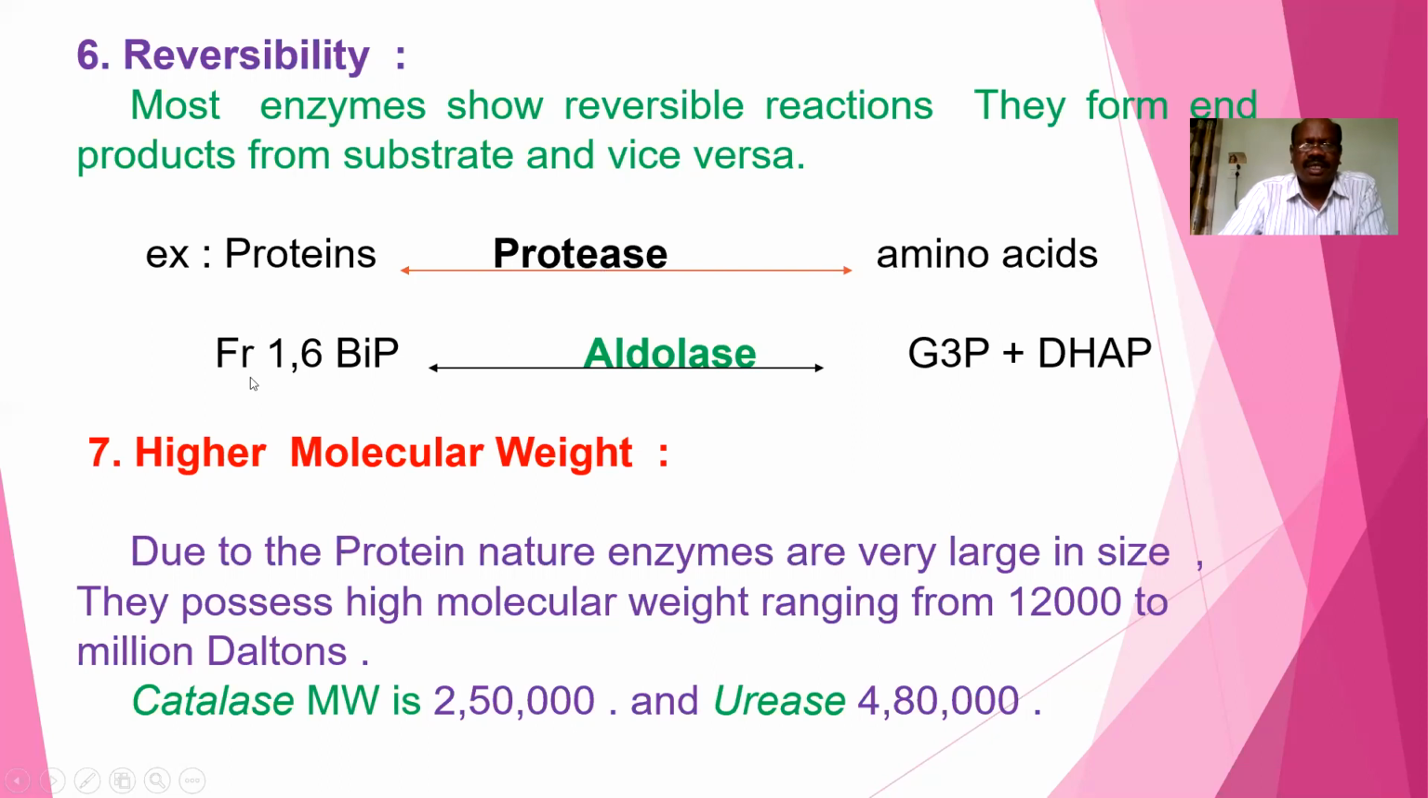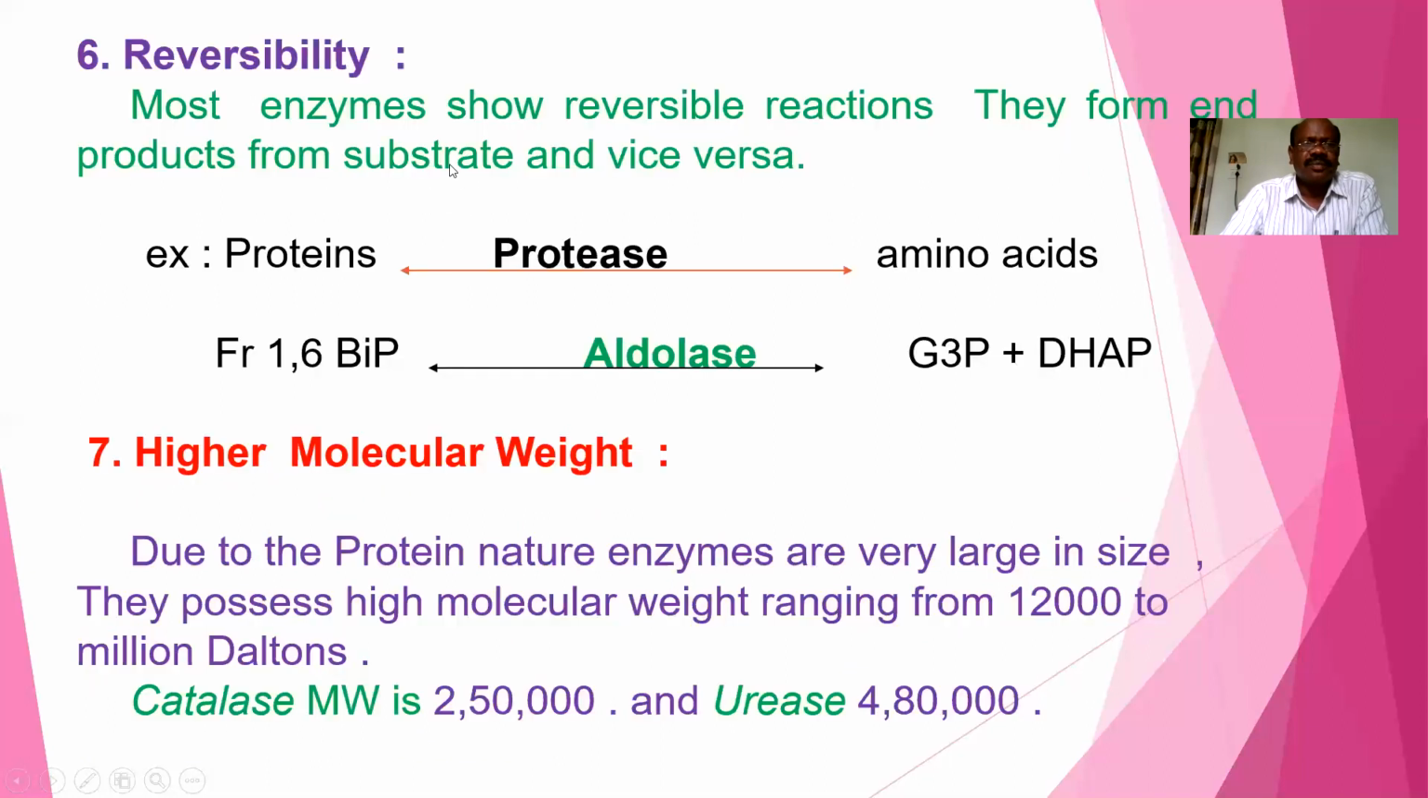And coming to the other example, fructose 1,6 bisphosphate in the presence of aldolase is cleaved into G3P, glyceraldehyde 3 phosphate, and dihydroxyacetone phosphate. So in the presence of the same enzyme, G3P and DHAP condense to form fructose 1,6 bisphosphate. So these are reversible reactions, forward reactions and backward reactions. Both reactions take place with these enzymes.